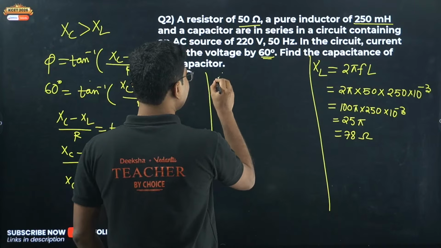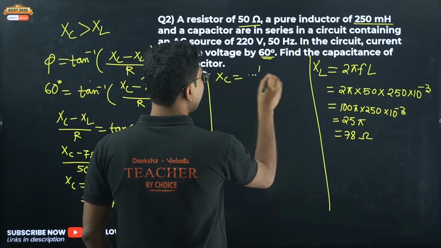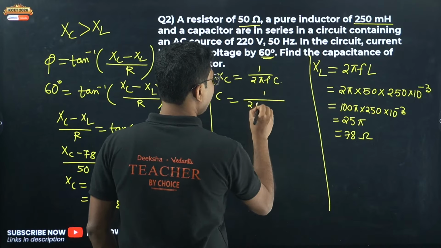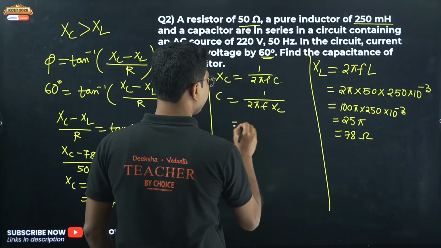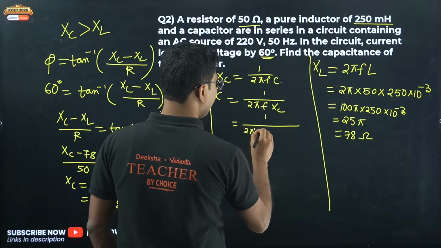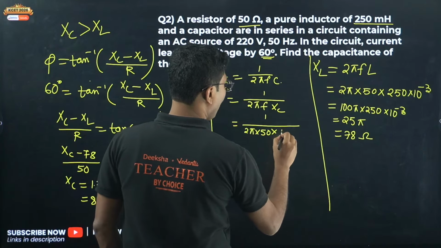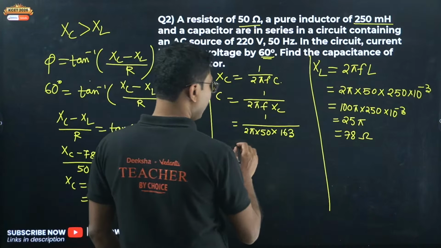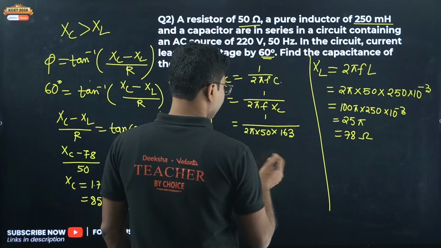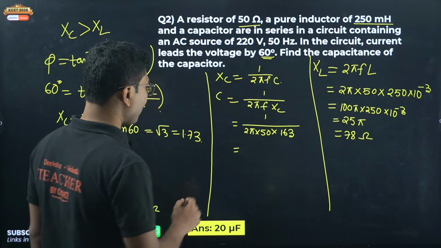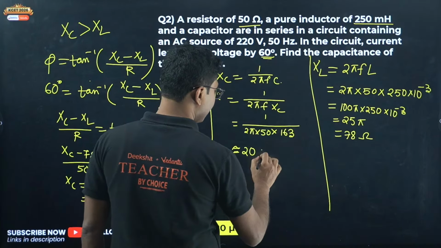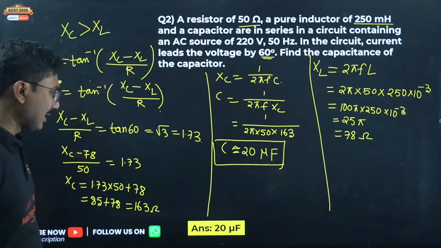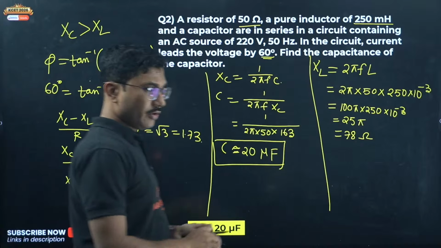So XC is calculated. XC equals 1 by 2 pi F C, so C equals 1 by 2 pi F into XC. Now just put the values: 1 by 2 pi into 50 into 163. You just need to put the values and you will get the answer. I don't know, you have to calculate. You will get approximately 20 microfarad. I'm not sure it is correct or not, but according to my calculation, this will come out around 20 microfarad.